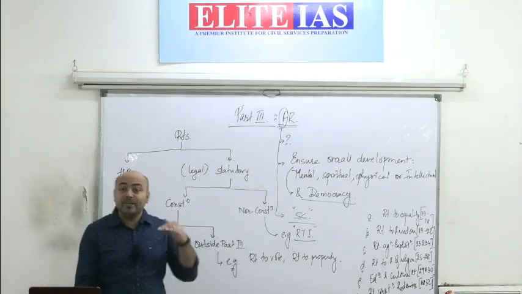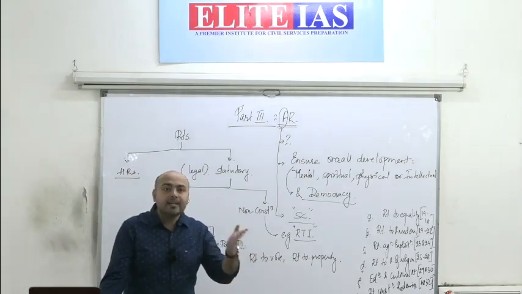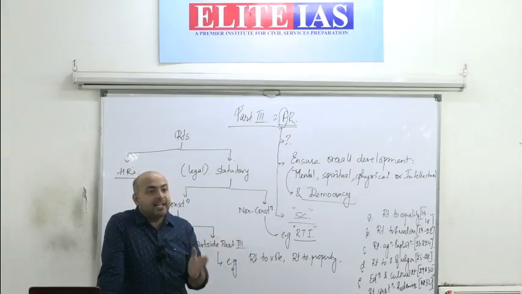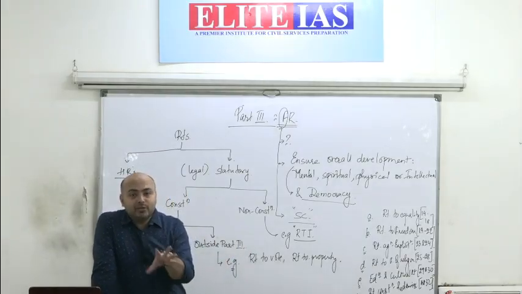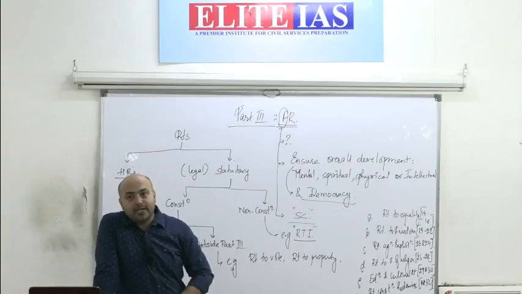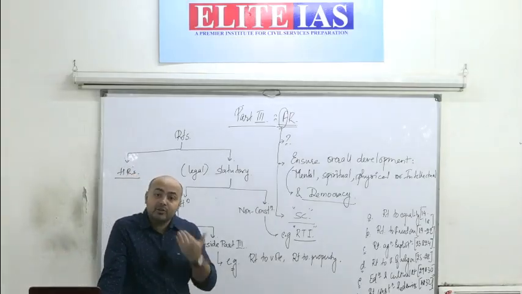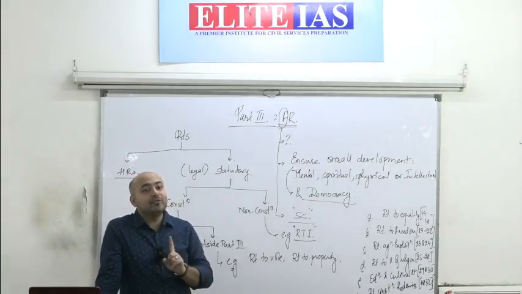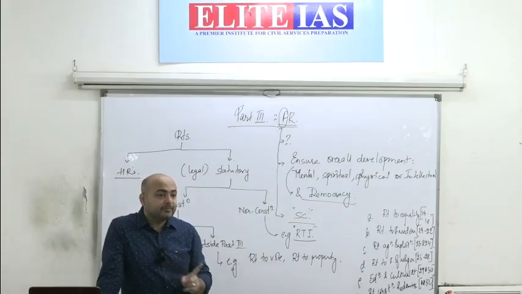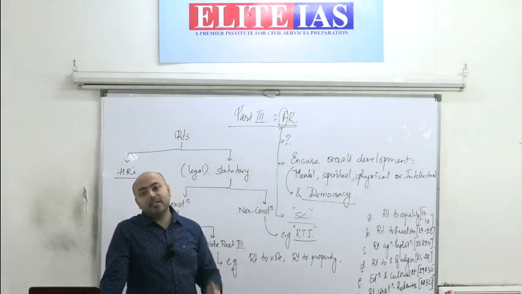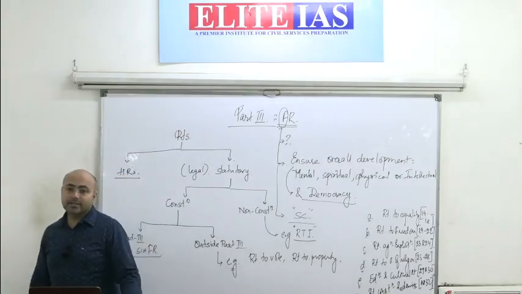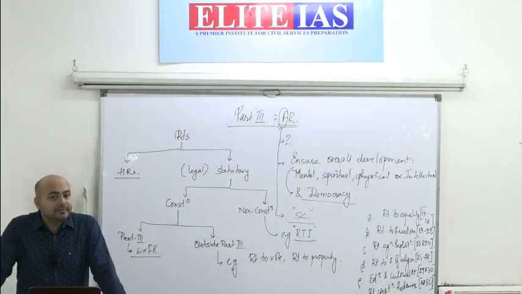Right to property previously was a fundamental right. Later on it was amended and it was made part of Article 300A of the Constitution. We have the right to property. It is a constitutional right, but it is no more a fundamental right. Similarly, right to vote, it is a constitutional right, but it is not a fundamental right. Clear? Understood this? Give a subheading, right?